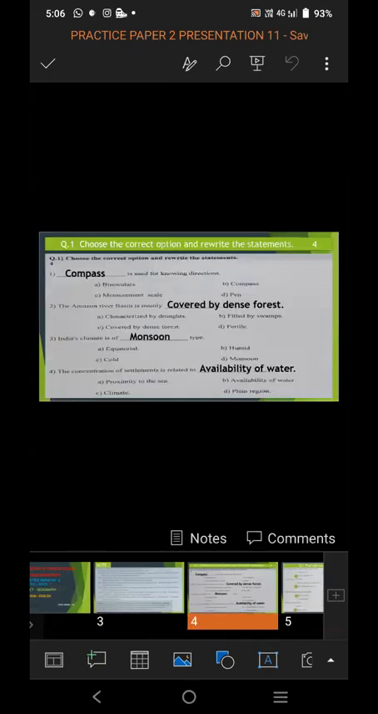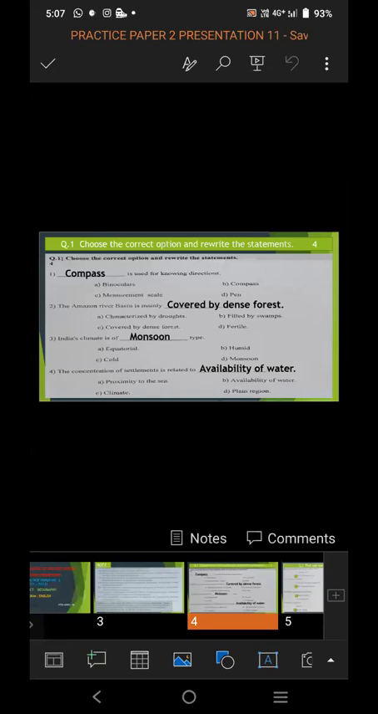Now we will start with our paper analysis. Question first, choose the correct option and rewrite the statement. The question first is for 4 marks. You have to choose the correct option and then you have to rewrite the statement again.